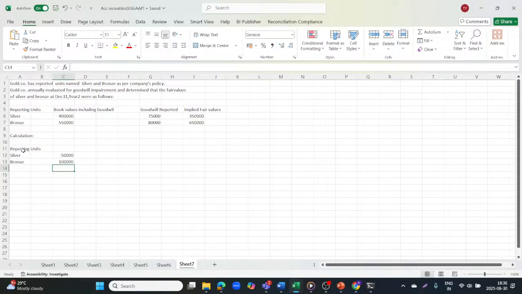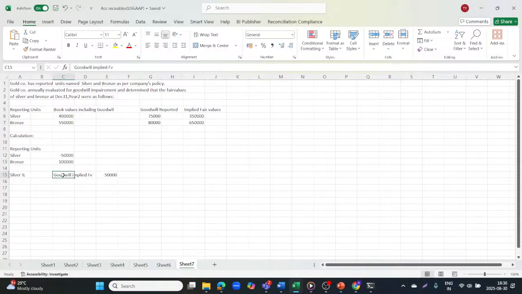So silver's impairment loss will be the goodwill implied fair value. Goodwill, which is accordingly implied by its fair value, will be negative 50,000. You see here the book value and the fair value. We are doing the comparison. So silver's book value and the implied fair value, the difference of it will be 50,000. That is only 50,000. And here it is 550 and 650. That is 1 lakh. So the bronze reporting unit will be this.